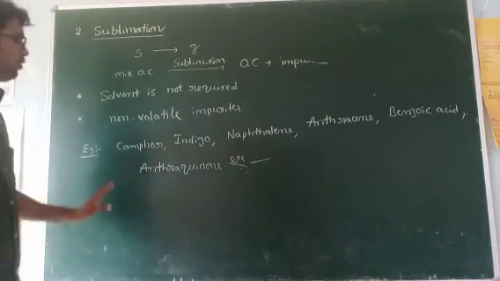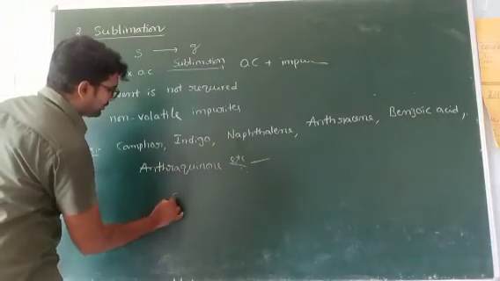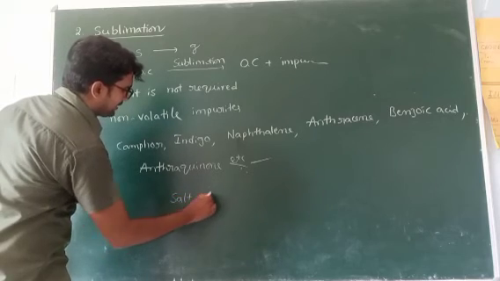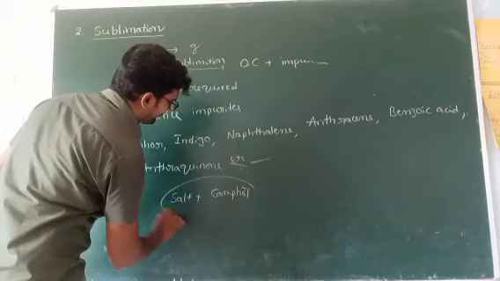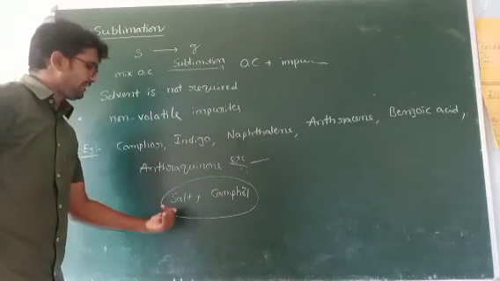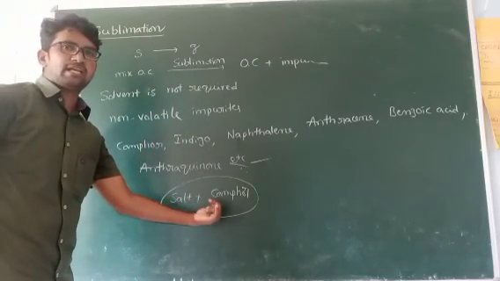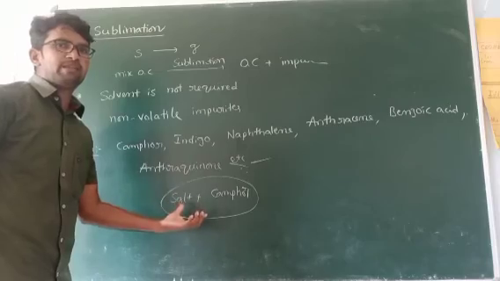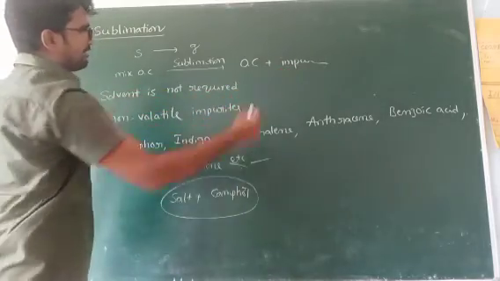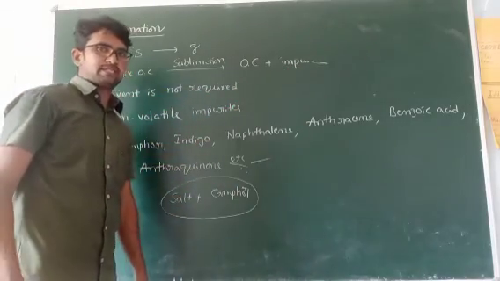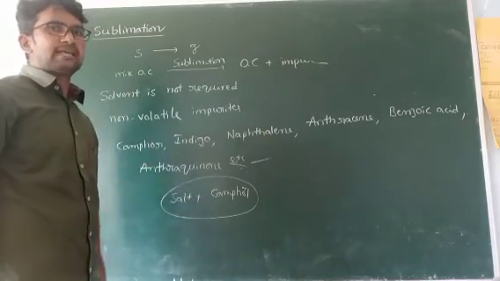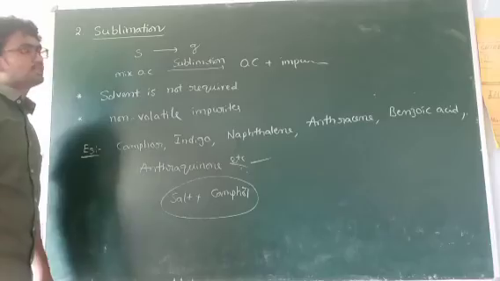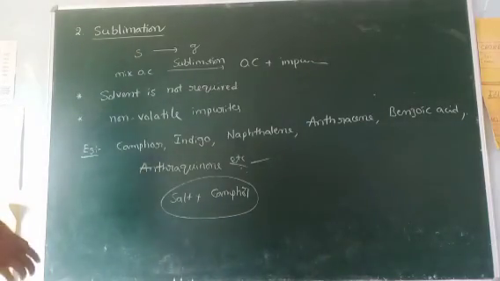For example, salt plus camphor is given to you. Salt is the impurity, camphor is the organic compound. By applying the sublimation process, camphor is directly converted into vapors. So salt remains as it is as an impurity. So this is about sublimation.